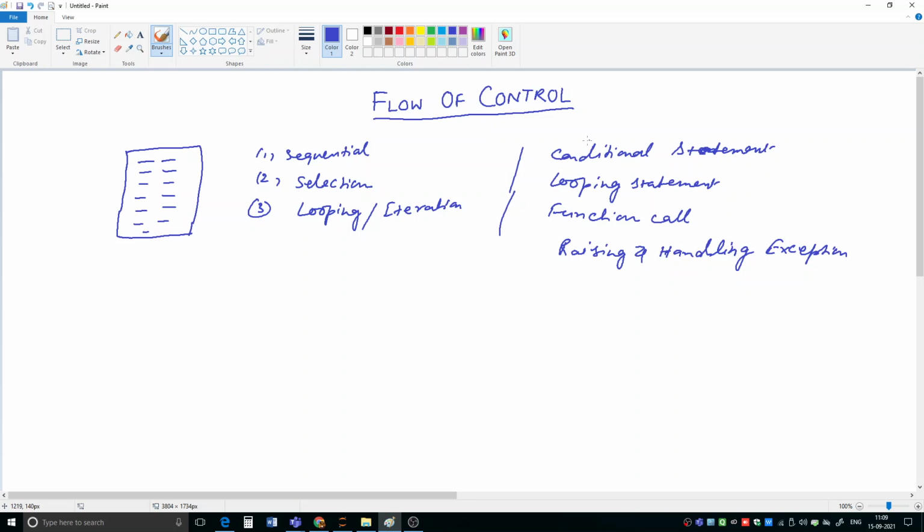So these different things in a Python program control the flow of the execution of the code. In this chapter we are going to discuss conditional statements and looping statements. But before that, let me discuss these things.